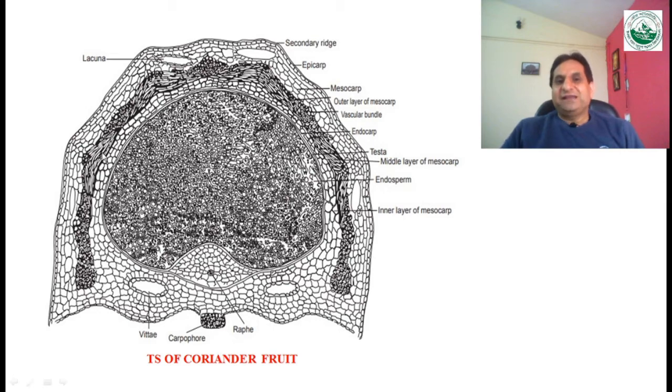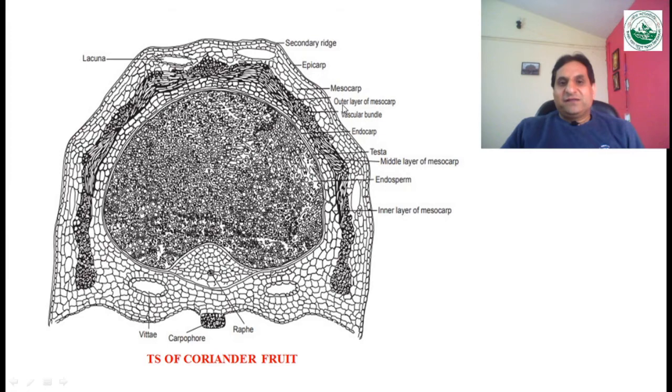So we can say that there may be three regions in the mesocarp. First one is the outer region, then the middle region, then the inner region. In the outer region there are tangentially elongated parenchymatous cells, whereas the middle region consists of sclerenchymatous cells, and these sclerenchymatous cells may be of two types. First one is the tangentially elongated sclerenchymatous cells, whereas the second one is the longitudinally elongated sclerenchymatous cells.